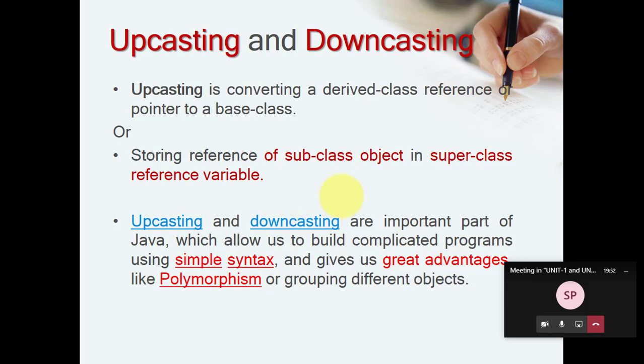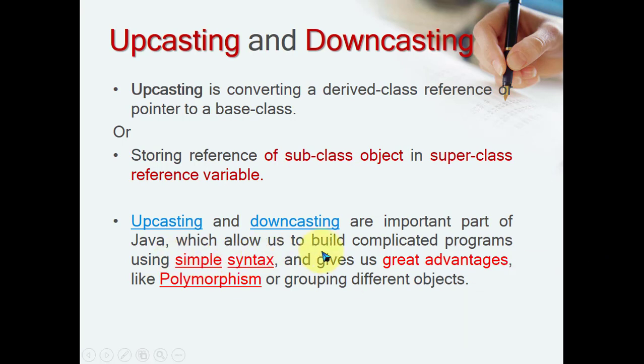It is not like that. You first have the object of your subclass, but it is with the help of a superclass reference variable, and you have to extract that object from that. It is known as downcasting. So we'll see one by one. Upcasting and downcasting are an important part of Java, which allows us to build complicated programs using simple syntax. This feature just provides simplicity to the application.